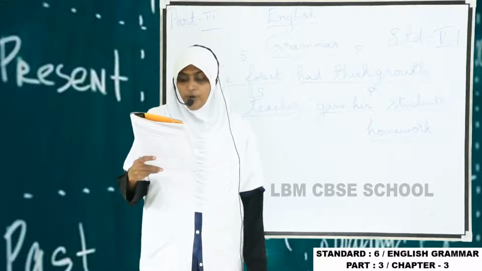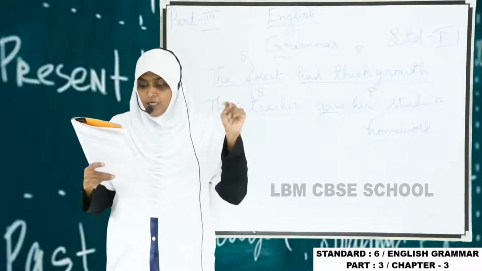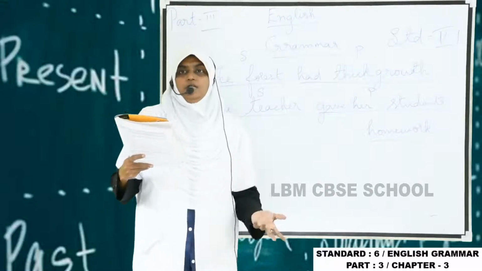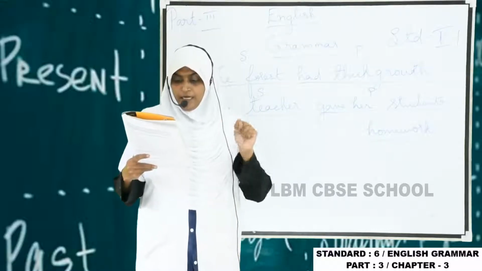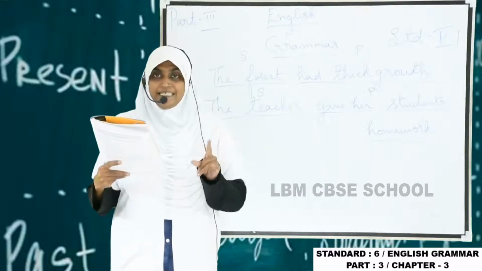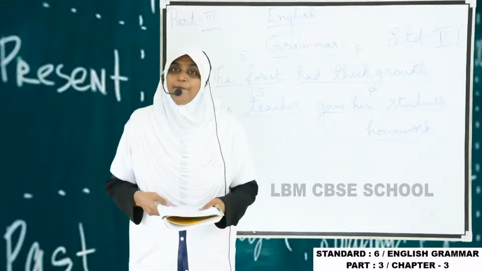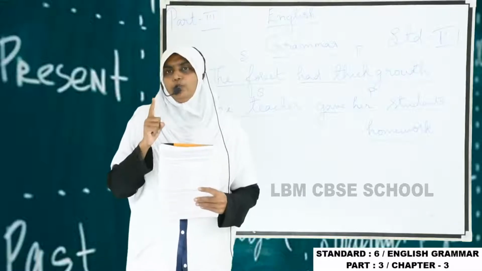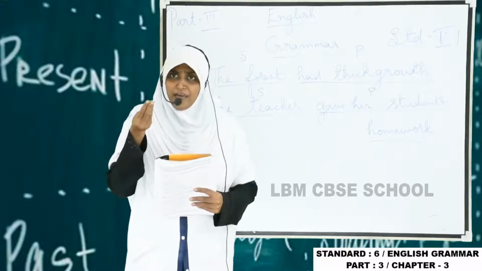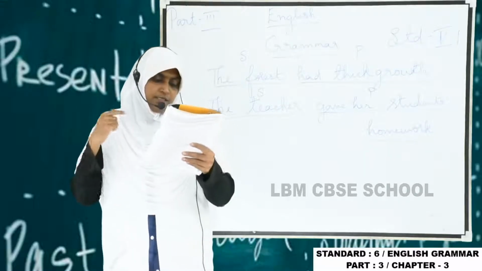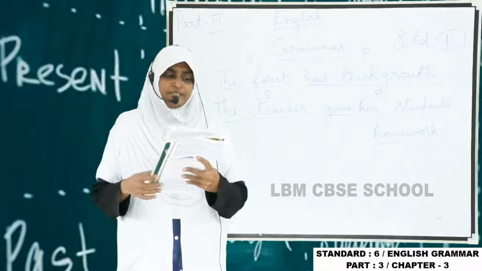What is an interrogative sentence? An interrogative sentence is asking a question. Can you lift this box? Can you give your pen? That is a question, and we call it an interrogative sentence. And then an imperative sentence is a command or request. Don't do that, it's a command. And request means, please can you do me a favor, like that. We call it an imperative sentence.